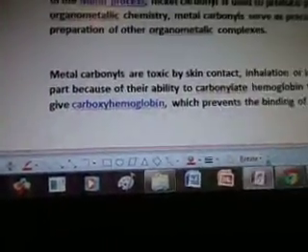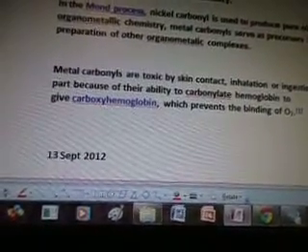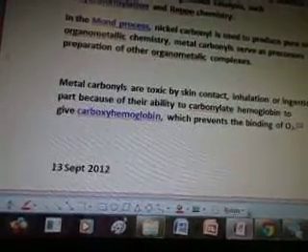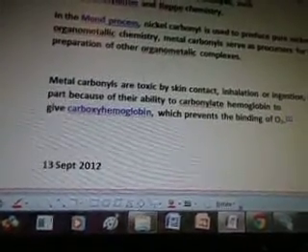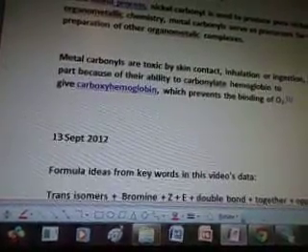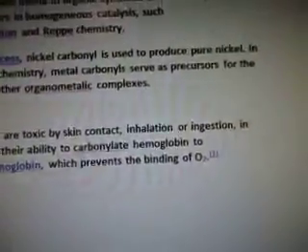Metal carbonyls are toxic by skin contact, inhalation, or ingestion, so obviously they're not very good, in part because of their ability to carbonylate hemoglobin to give carboxyhemoglobin, which prevents the binding of O2.